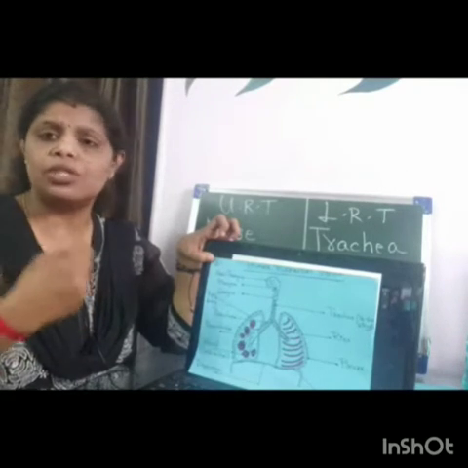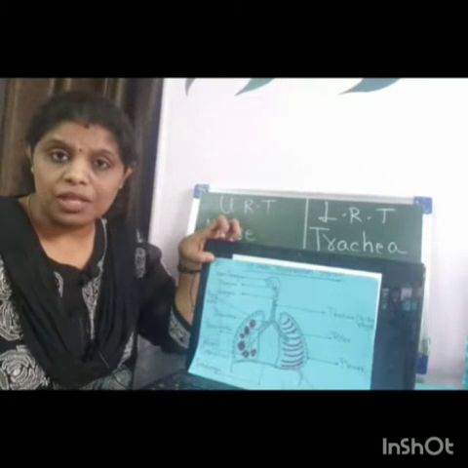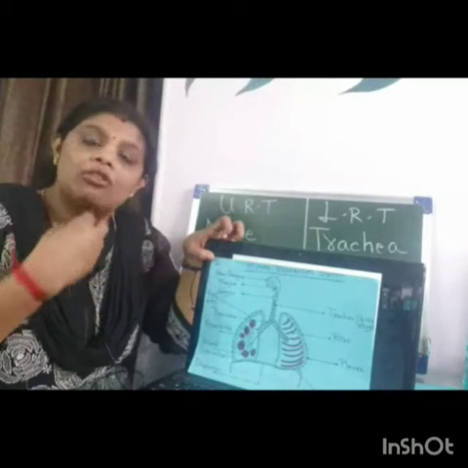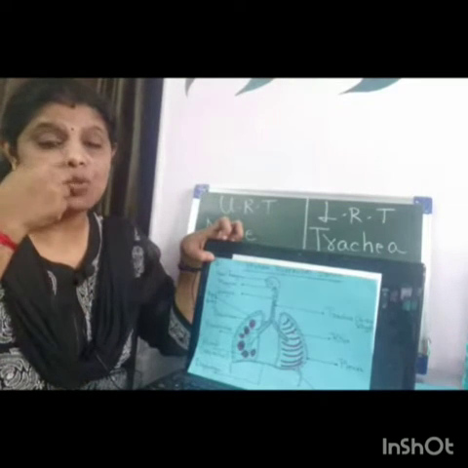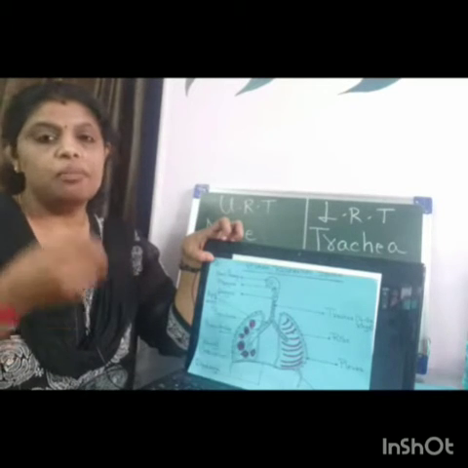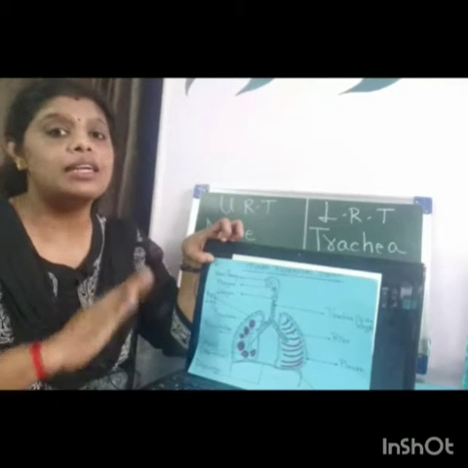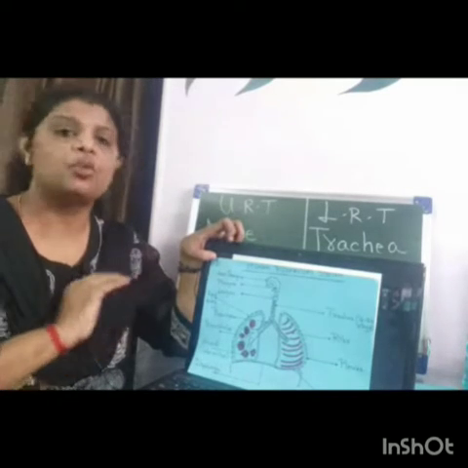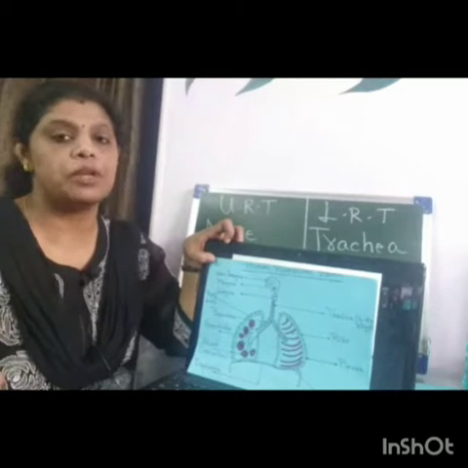They are called pathogens. It can be a fungus, it can be a virus, it can be a bacteria, like the present situation which we are facing. So that pathogen does not enter into the respiratory tract. These hairs prevent the dust particles and pathogens from entering the respiratory tract and causing harm under normal conditions. Understanding? The cases are different for viral infection. That we will discuss later on, how a virus affects the respiratory system.